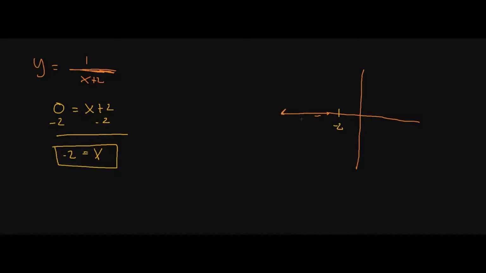All right, so that means we can't plug in negative 2 because it's going to give me 0. So I can kind of create my vertical asymptote. It's going to be on this line right here. Okay, and as we get really close to negative 2, we're essentially getting really close to dividing by 0 on the bottom here, closer and closer, which, as you saw before, our y values are going to get really huge. So, all right, our function is going to look something like this right here.